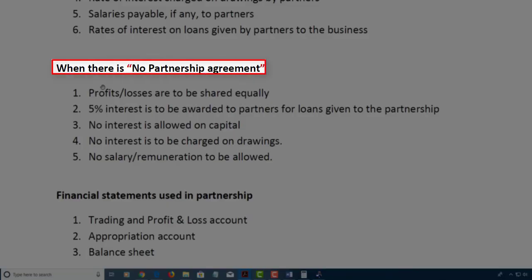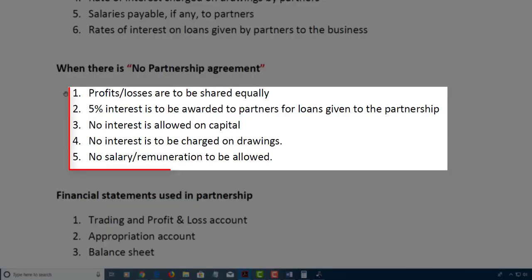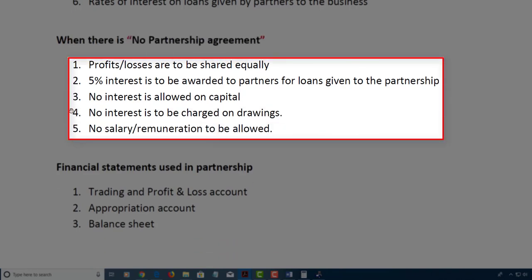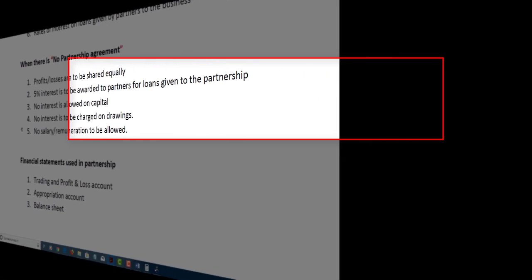When there is no partnership agreement, the following would be enforced. 1. Profit and losses are to be shared equally. 2. 5% interest is to be awarded to partners for loans given to the partnership. 3. No interest is allowed on capital. 4. No interest is to be charged on drawings. 5. No salary or remuneration is to be allowed.